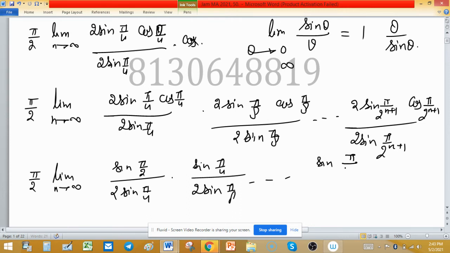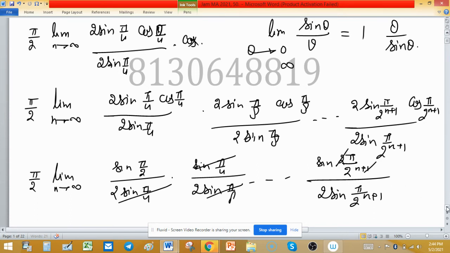Sine pi upon 2 raised to the power n, because this is 2 here, so you can write n plus 1 here, divided by 2 sine pi upon 2 raised to the power n plus 1. So the 2 cancels out by this, so 2 raised to the power n. You can observe sine pi upon 4 cancels out by this one. This sine pi upon 8 will cancel out by the next term.